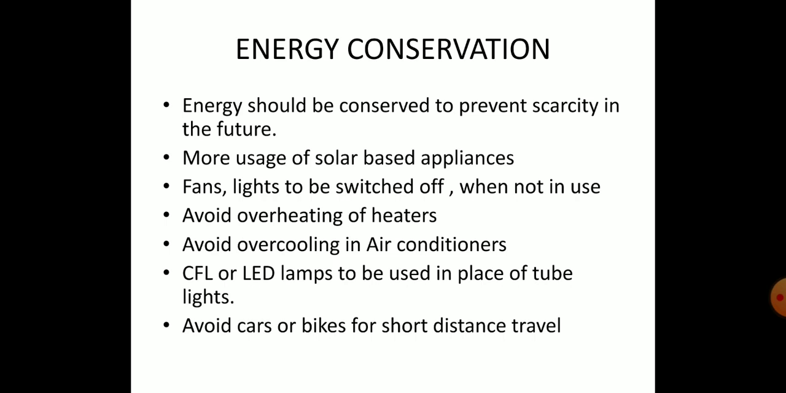Then we have to avoid cars or bikes for a short distance travel. You can go by walk to the shortest distance. If you want to go buy some things from the shop nearby, you can go by walk or by cycle instead of taking the bike or a car. So these are all simple ways by which we can conserve the energy so that we can give something or we can keep something for the future generations.